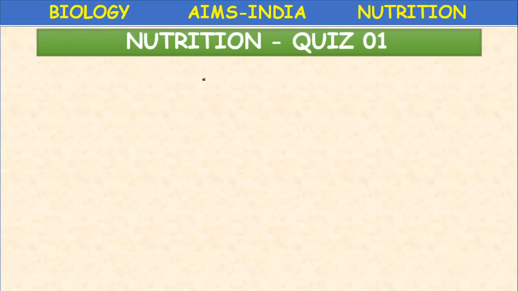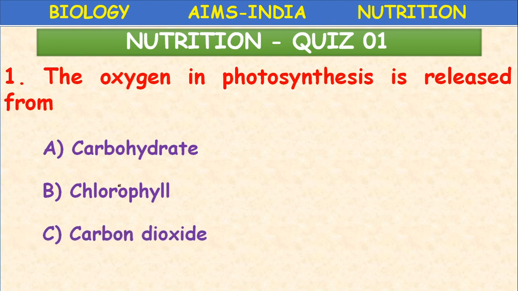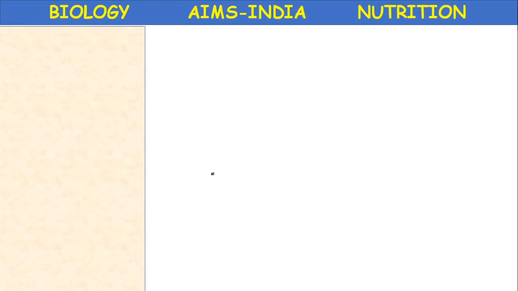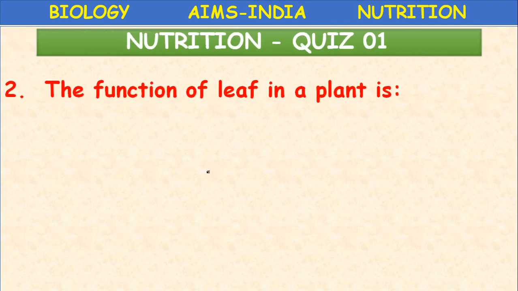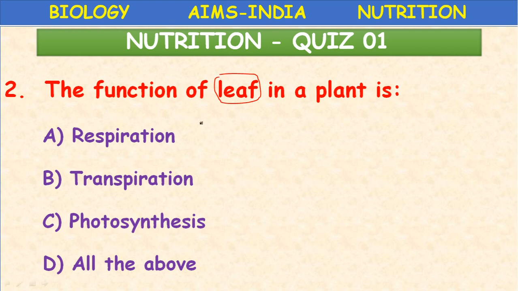Okay children, let us discuss the questions today. The oxygen in photosynthesis is released from: carbohydrate, chlorophyll, carbon dioxide, water. What is the right answer? Water. Okay, D is the right answer. Next, the function of leaf in a plant is: respiration, transpiration, photosynthesis, all of the above. So leaf is a special organ in the plant which performs all these functions: respiration, transpiration, and photosynthesis, all of the above.